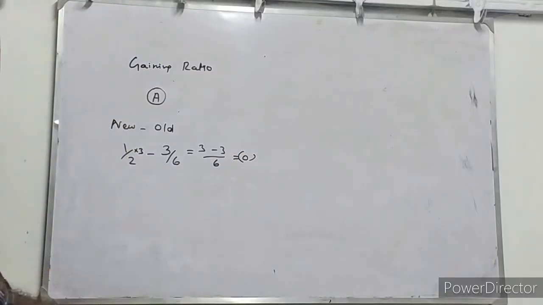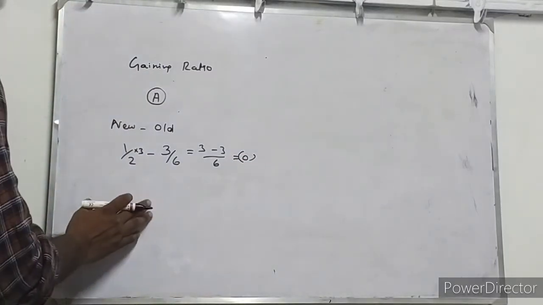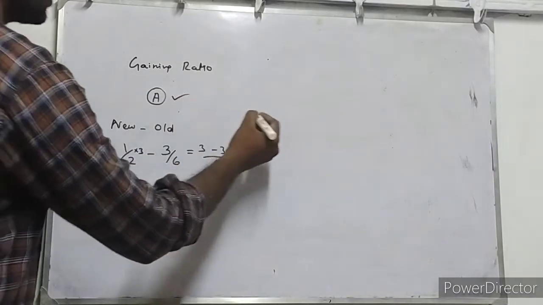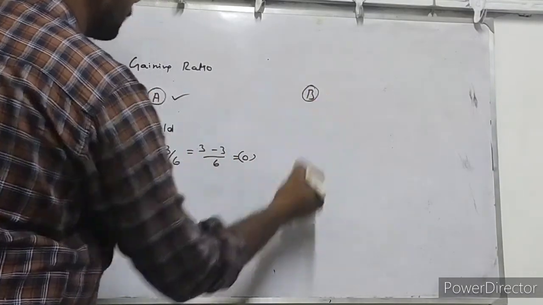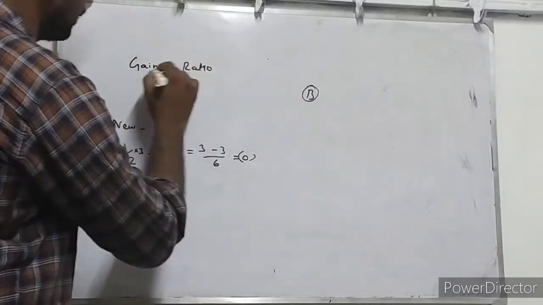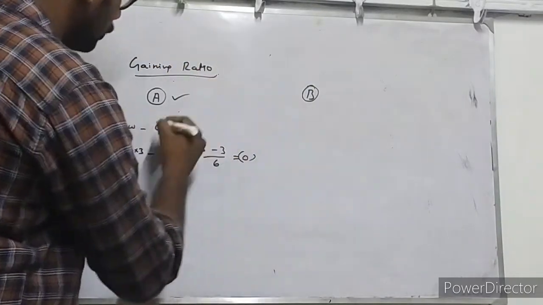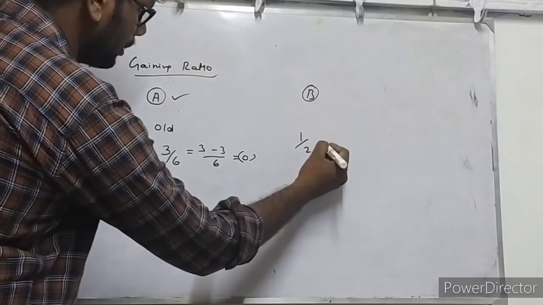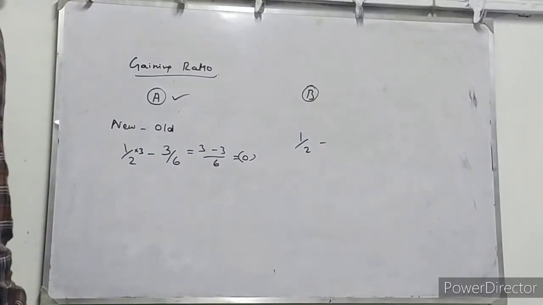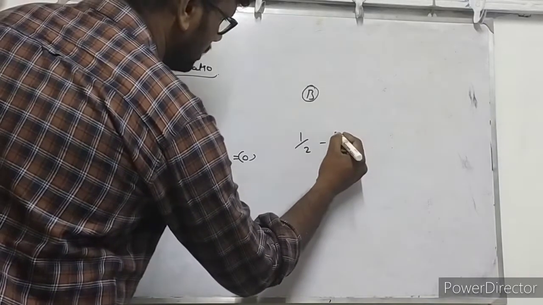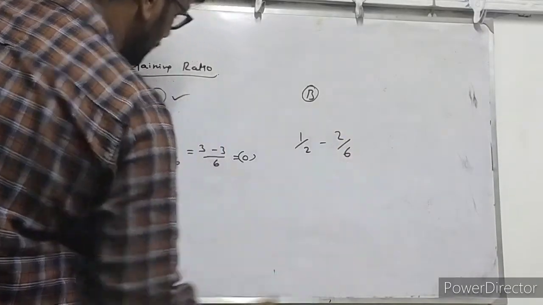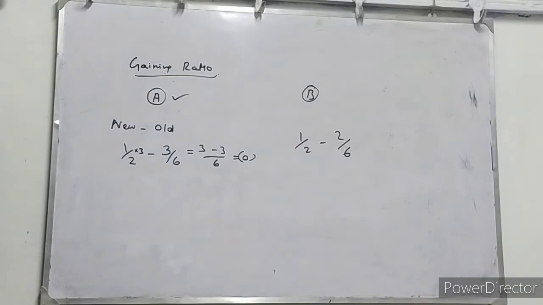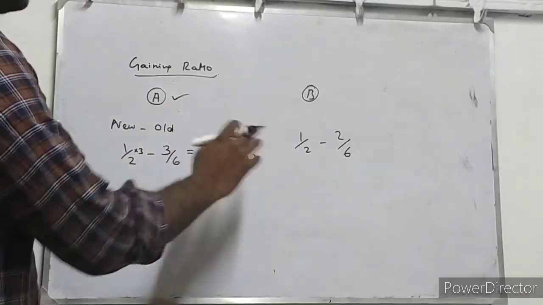Neither sacrifice nor gain. So no sacrifice, no gain for partner A. For partner B, same, that gaining ratio we are going to find out. For partner B, new minus old is the gaining ratio's formula. So new ratio is 1 by 2 minus existing ratio for partner B, which is 2 by 6, because their existing profit and loss sharing ratio is 3:2:1. So 2 by 6 is the existing ratio for partner B.